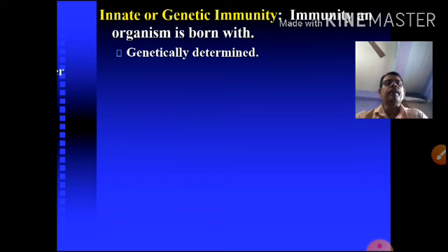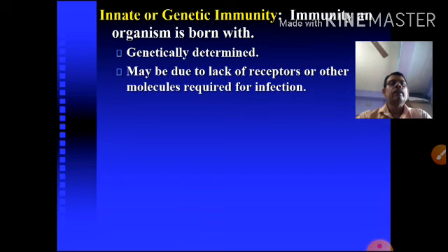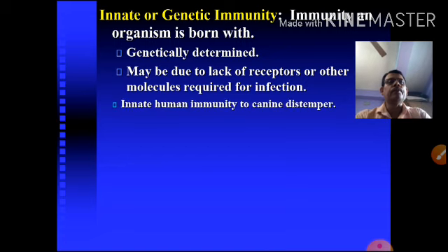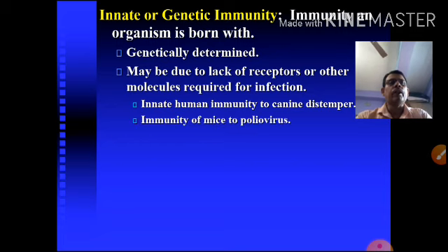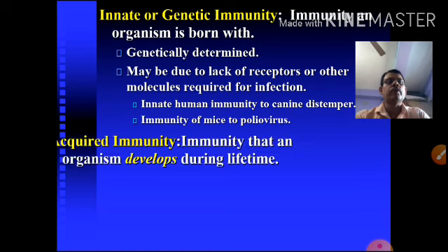It is genetically determined, and may be due to the lack of a receptor or other molecule required for the infection. In this case, the organism is immune to the infection. That is called innate or genetic immunity. Examples are the innate human immunity to canine distemper, and the immunity of mice to poliovirus.